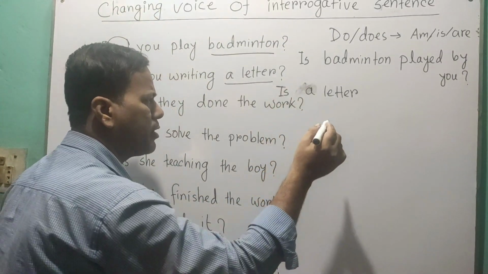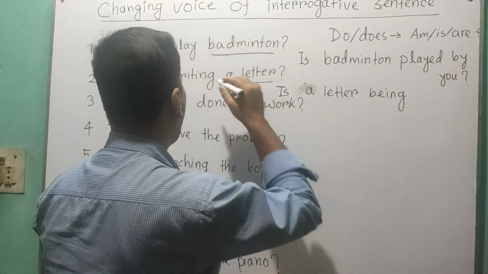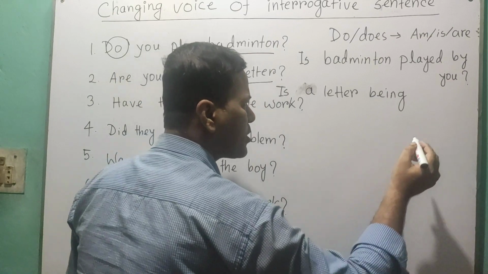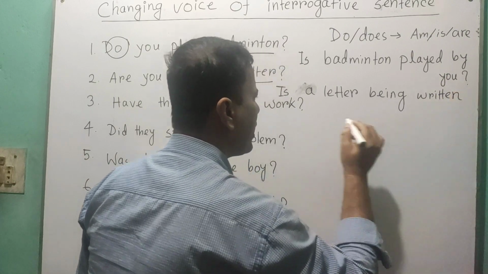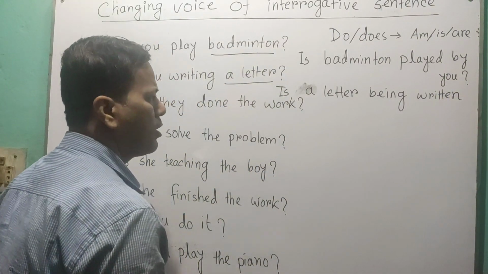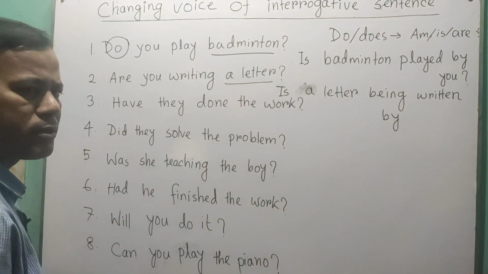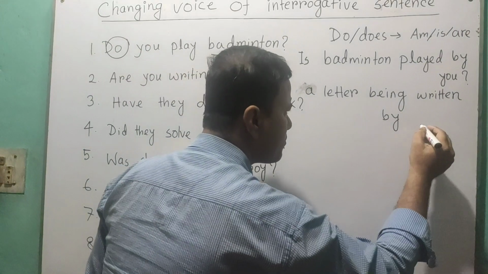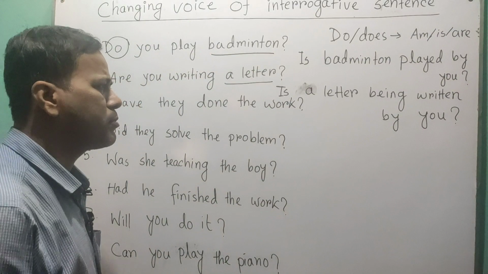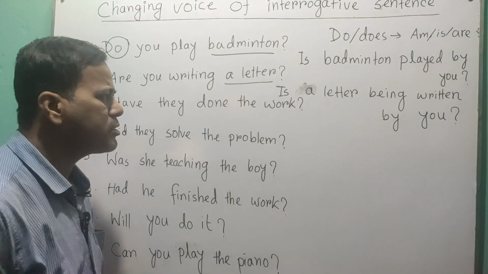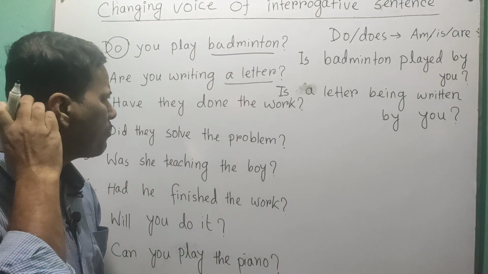Is a letter being. And the past participle form of write is written. Is a letter being written, and then by, you know, subject you. Okay. And then you have to put a question mark. So are you writing a letter? Is a letter being written by you? Simple as that.